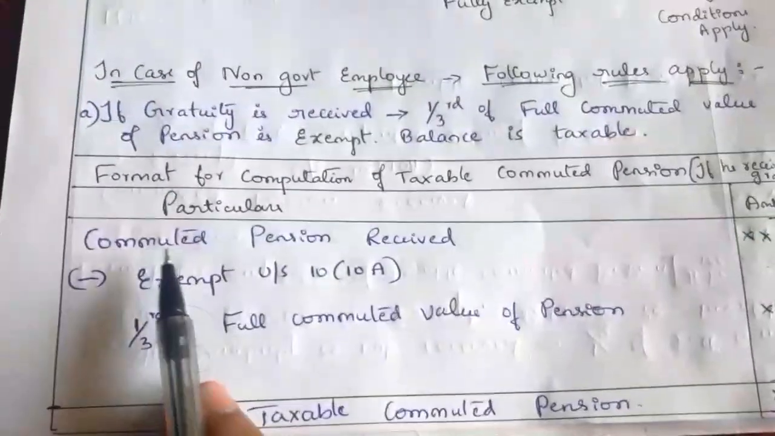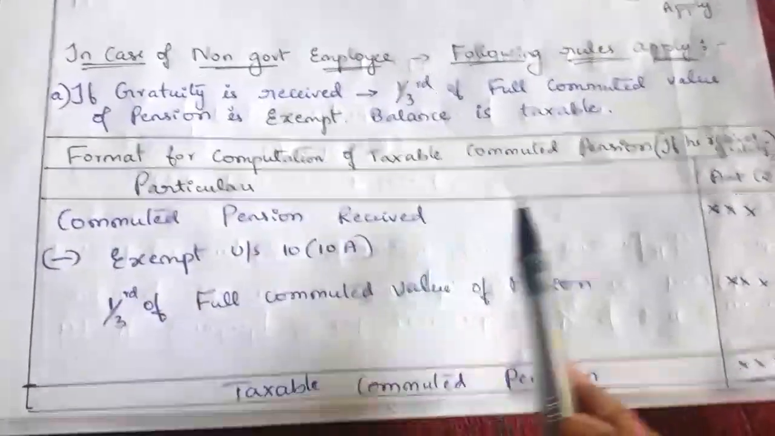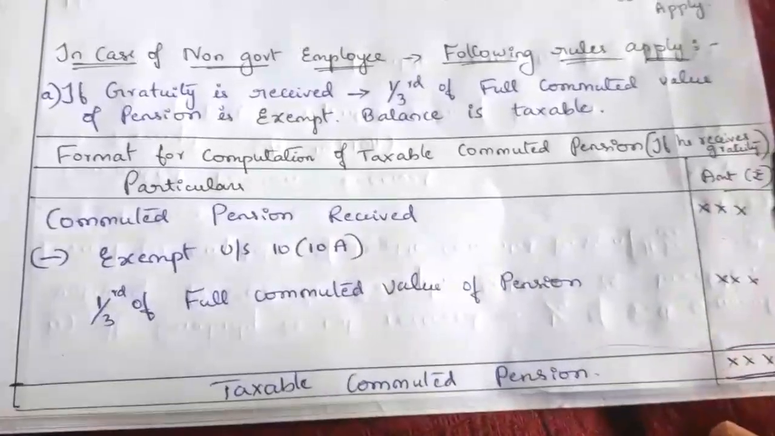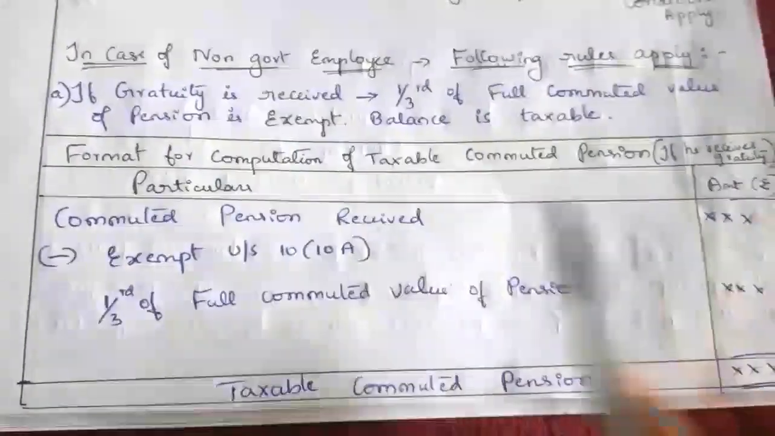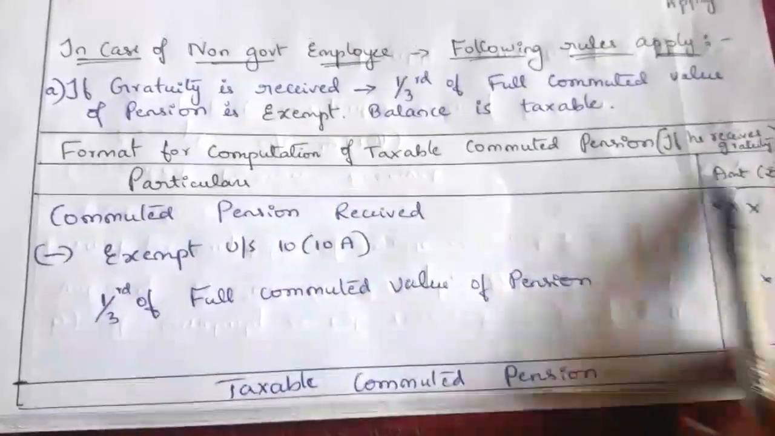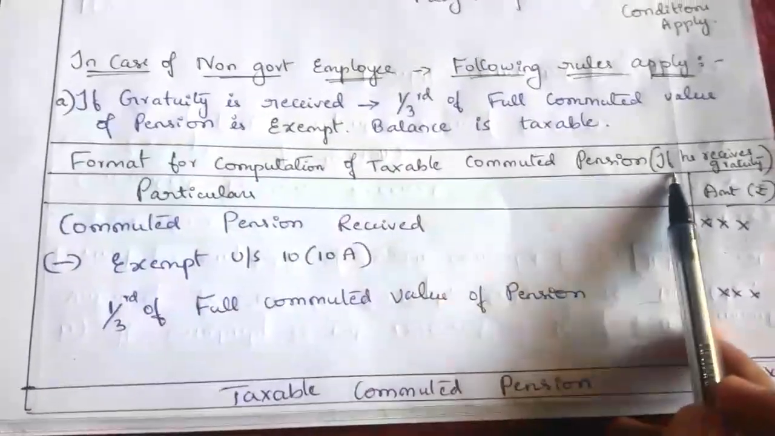See here, firstly we have to take commuted pension received. So the total commuted pension he received, that we have to take. That commuted pension is not fully taxable. The pension received by an employee is taxable, but it is not fully taxable in case of a non-government employee and in case of commuted pension.